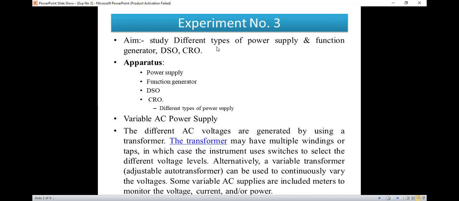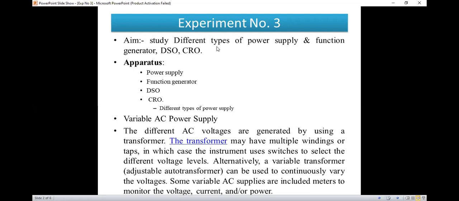Some variable AC supplies include meters to monitor the voltage, current and power. Some transformers are manufactured like that to continuously give a varying output, that means a variable output. And for measurement of this variable quantity, we require meters to monitor the value. Suppose we want to monitor the voltage, the current, or it may be the power of that transformer. So this is the variable AC power supply.